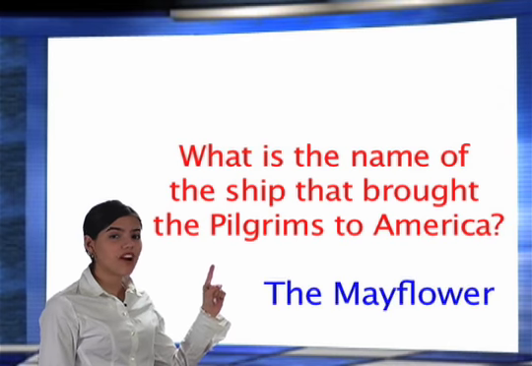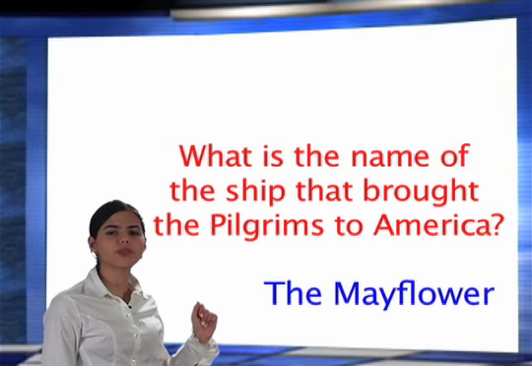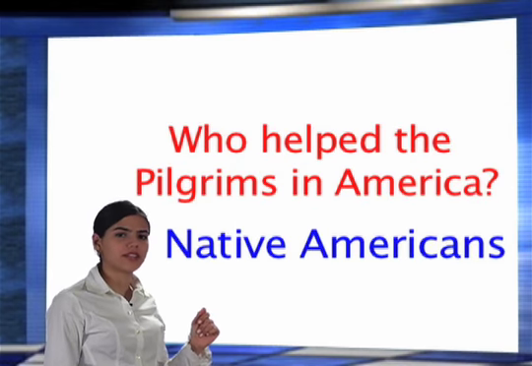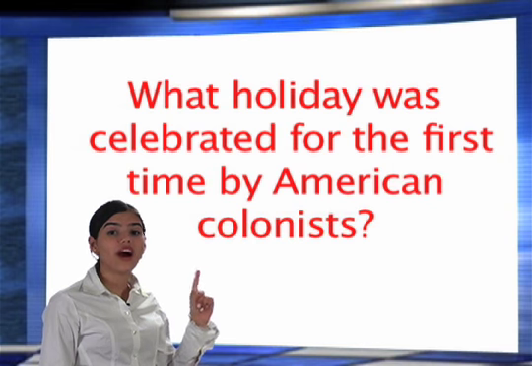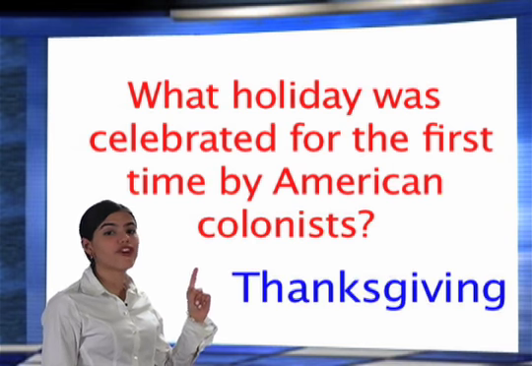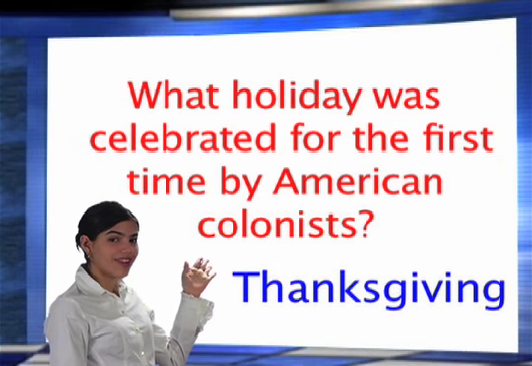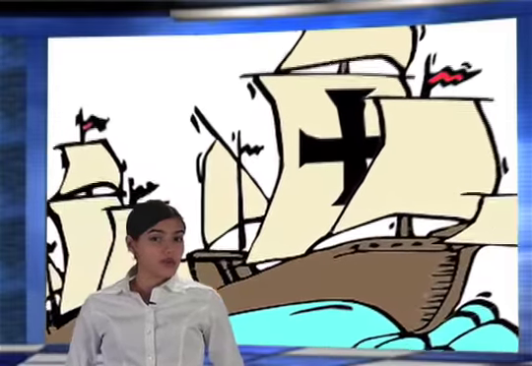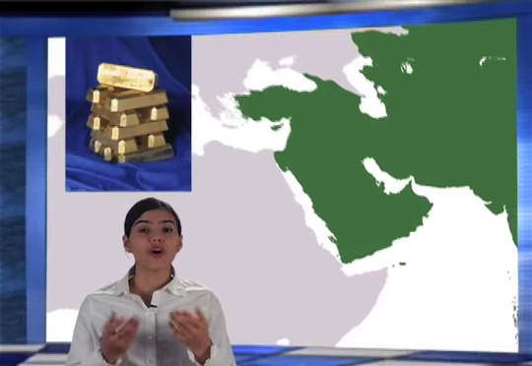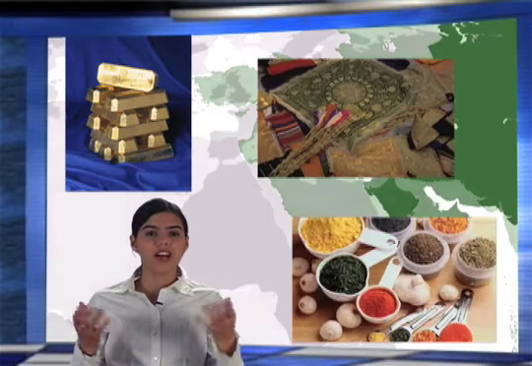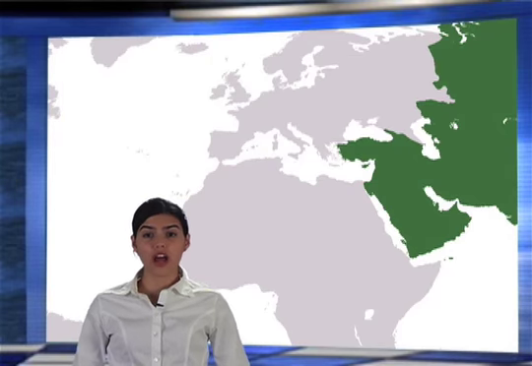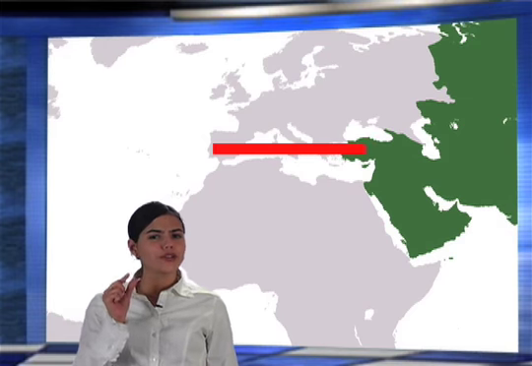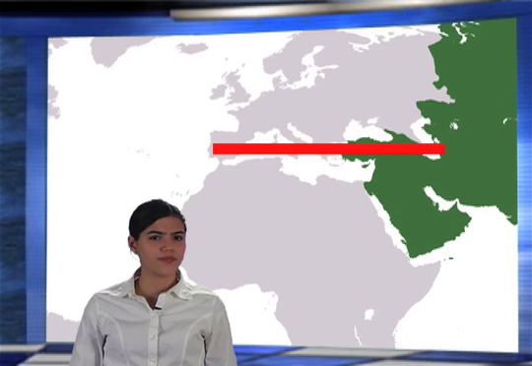What is the name of the ship that brought the Pilgrims to America? Who helped the Pilgrims in America? What holiday was celebrated for the first time by the American colonists? Christopher Columbus wanted to go to Asia to find gold and silk and spices, but it took a long time to travel from Europe to Asia by land. He wanted to find a shorter way to get to Asia.